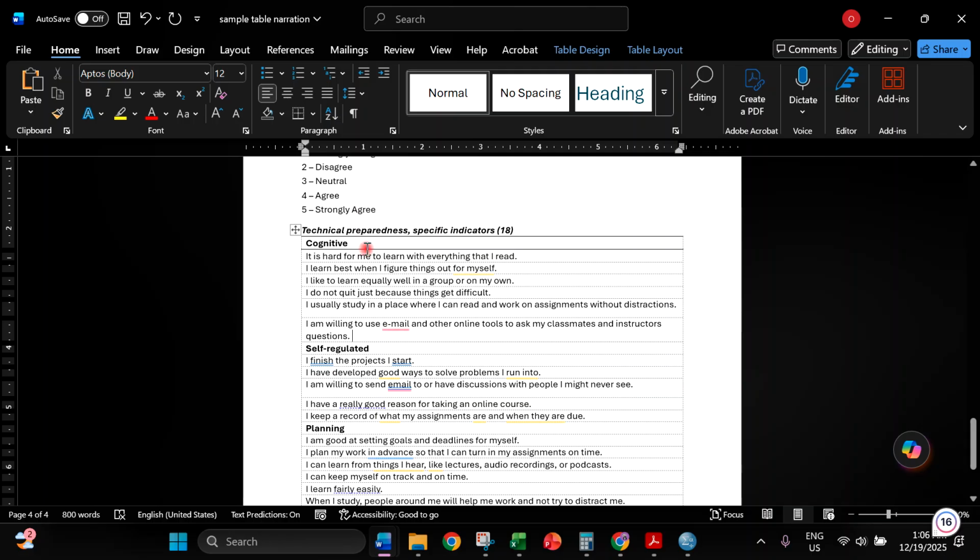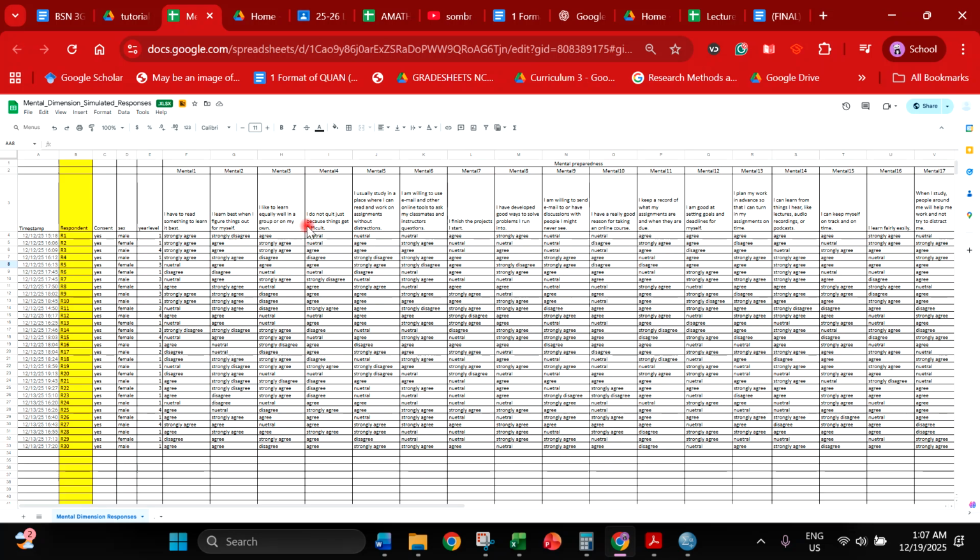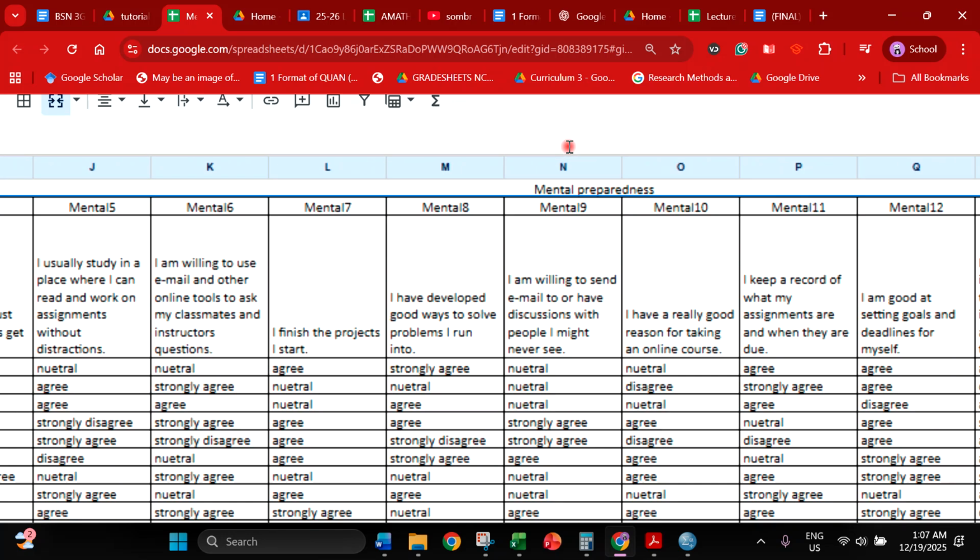I hope we're clear about positively and negatively stated indicators or questions, and also the particular subdomains depending on your SOP and your questionnaire. Let's say you're done with your pilot study. You have already gathered data from a minimum of 30 respondents, and let's say you utilized Google Forms. This is just an example of an automated result of a pilot study. Again, indicate here the name of the instrument. I put mental preparedness at the top.